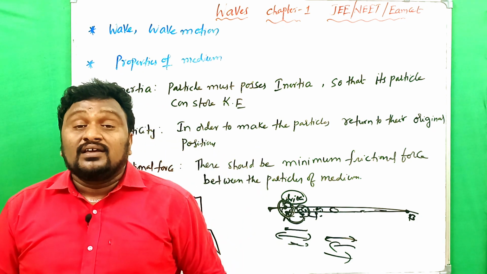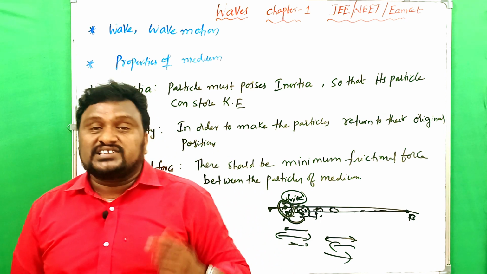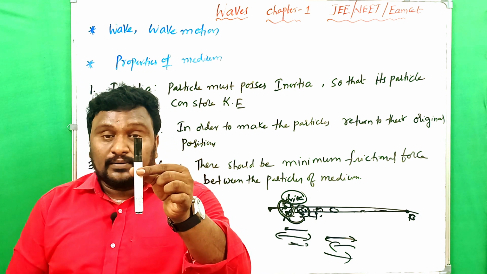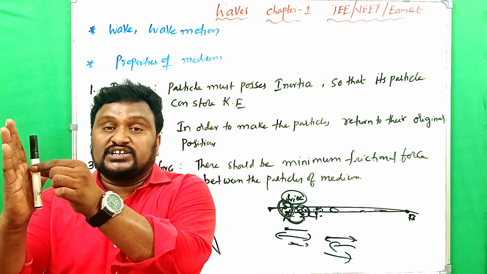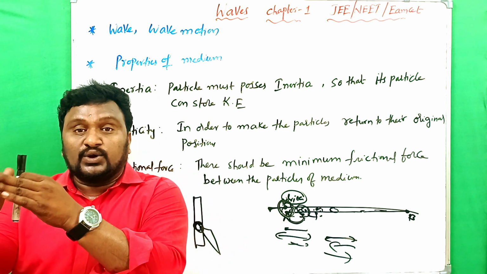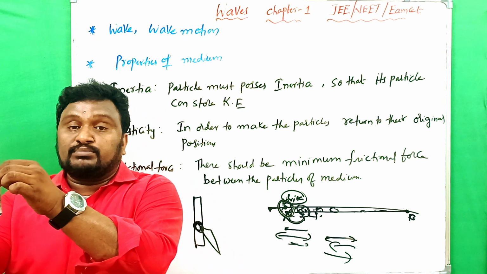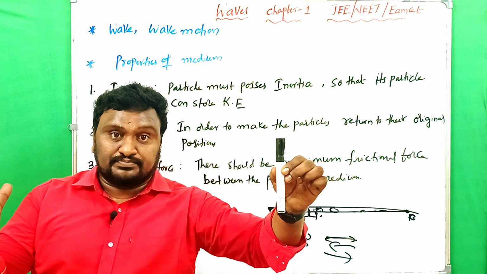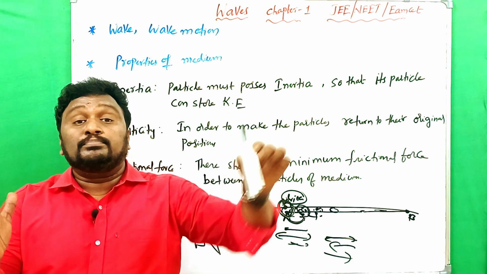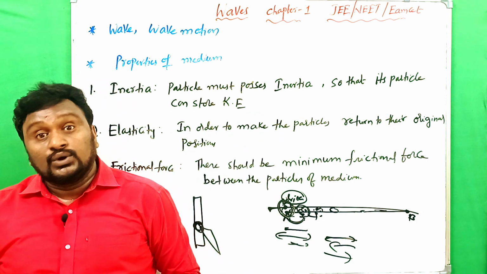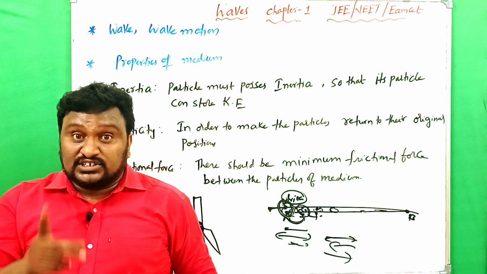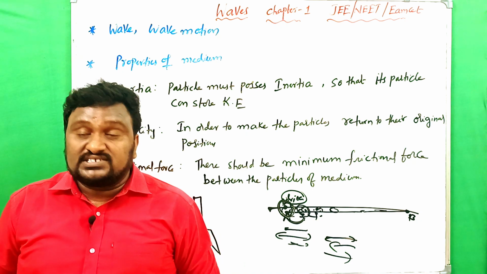And the second one is that they must have some elastic nature. For example, take a particle. Here one extreme position is like this. Clear? Where it is initially is the mean position, and this is the extreme position. It touches the extreme position and goes to the other extreme position. To continue the vibrations or oscillations, it must pass through the mean position every time. To do that, some energy is required, and because of inertia it gains that energy.